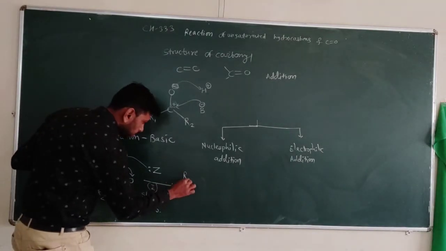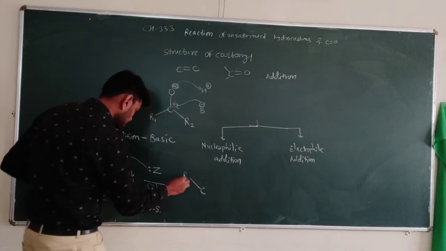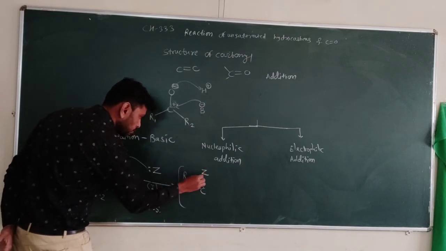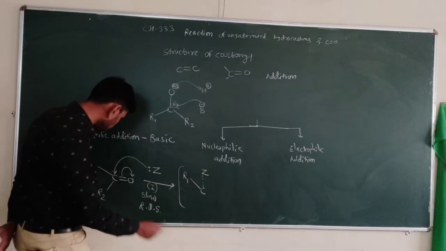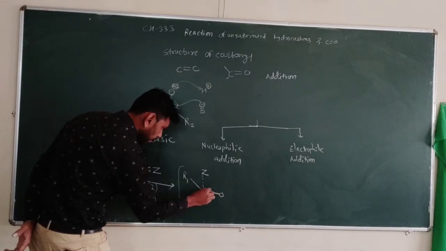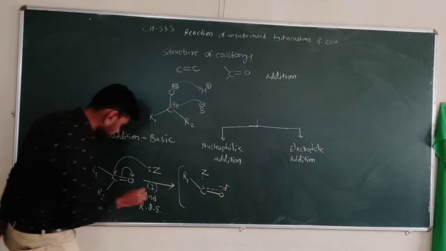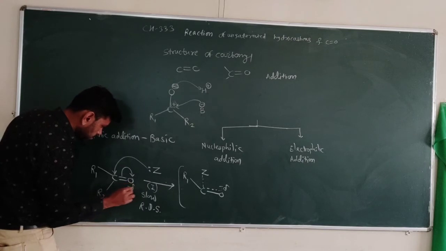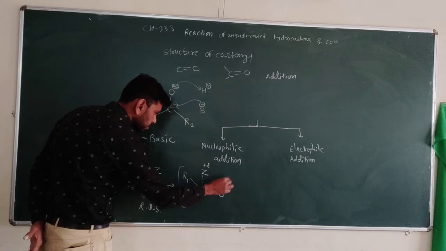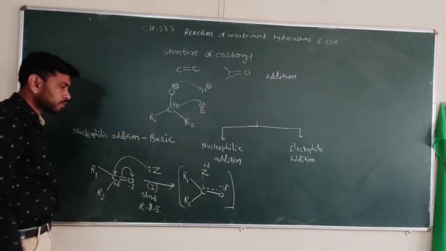Here the bond begins to form between the nucleophile and carbon, and the carbon and oxygen bond begins to change. So it gets partial positive charge and partial negative charge, along with the bonds to R1 and R2.